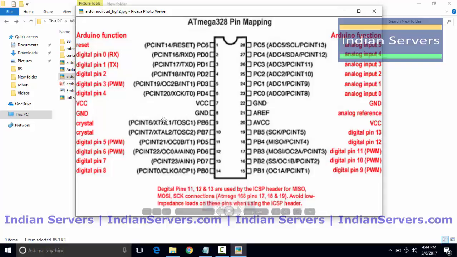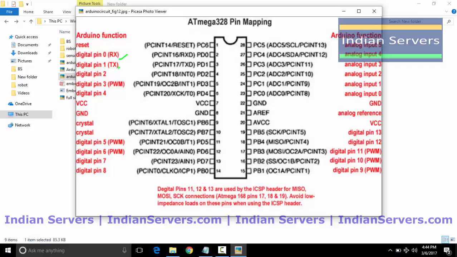Coming to input output pins, Arduino has 20 input output pins. Out of the 28 pins of this microcontroller, 20 are input output pins. Out of 20, 14 are digital pins and 6 are analog pins. Here you can see the digital pins start from here.